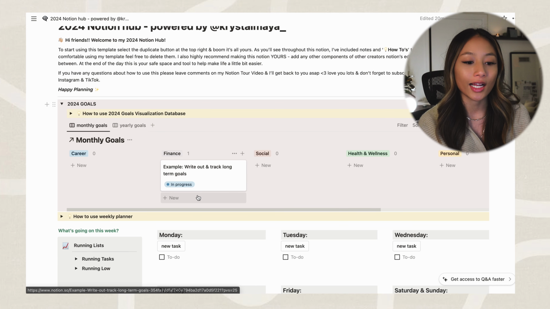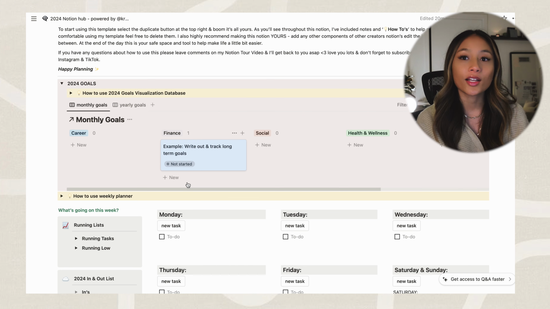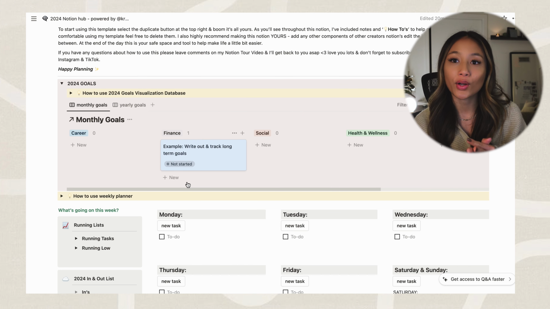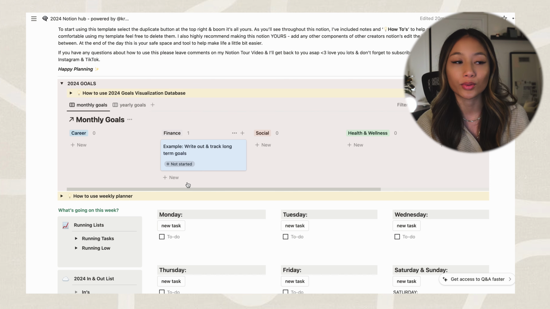This is really meant to fix that. So as you can see here, I can see a goal that I have, and then I can easily track the status of it. Another reason that I do have this quick overview is because it helps ensure that I'm able to achieve my goals throughout the week.